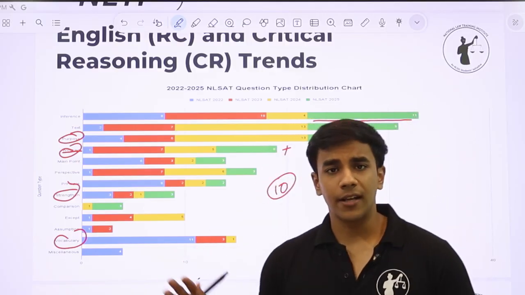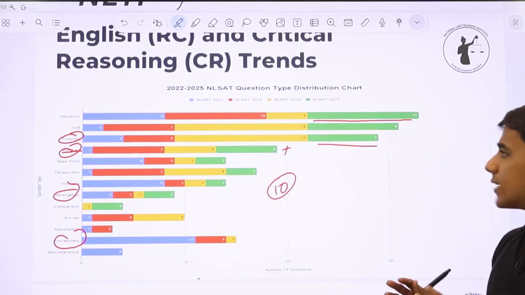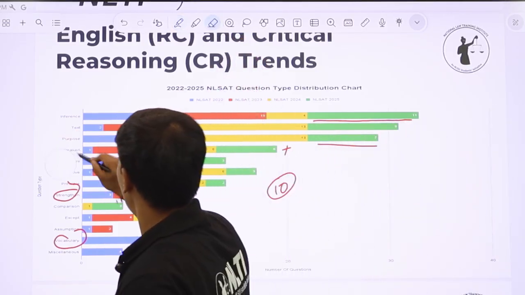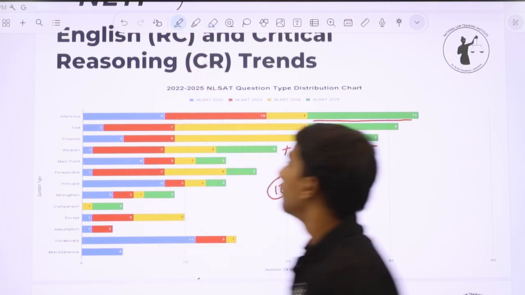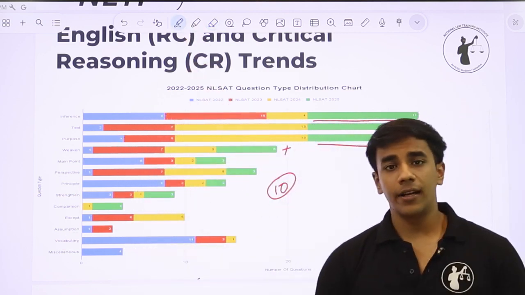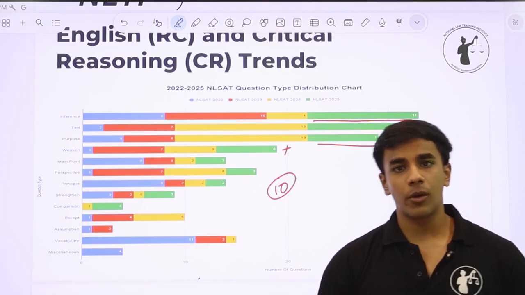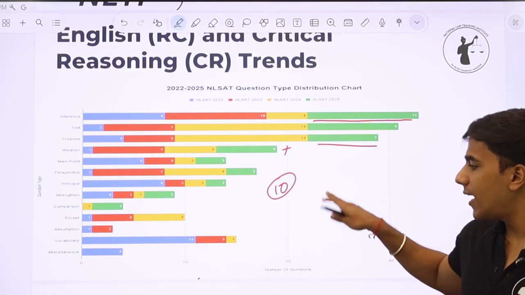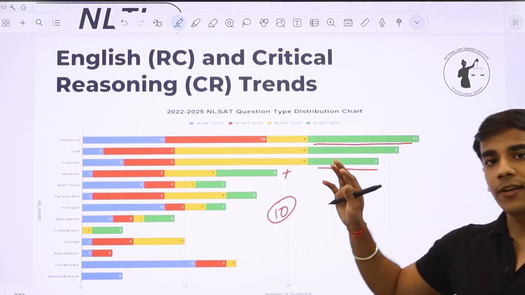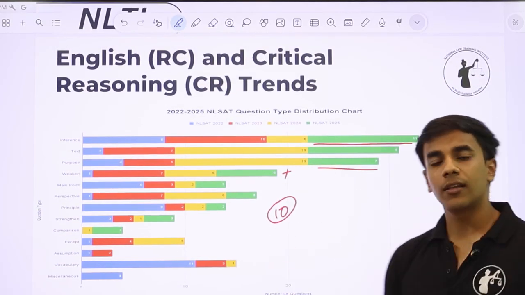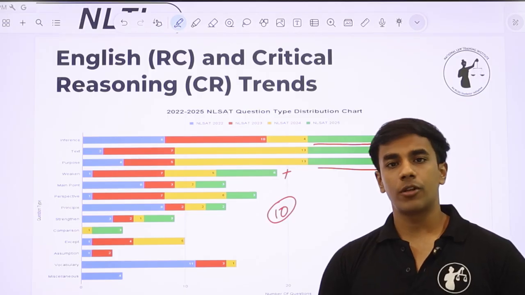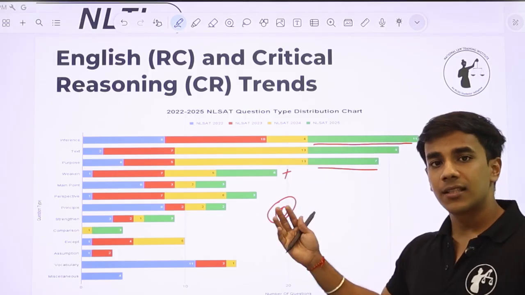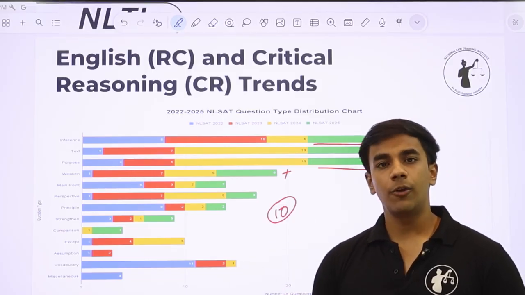You can go through this slide at your own pace. I will move aside a bit so that you can take a screenshot or whatever you want to do with this slide. This becomes very important to identify and understand what type of questions can be asked in NLSAT 2026 also. So this slide has broken down everything in detail: what was asked in NLSAT 22, 23, and what all questions were asked in 24 and 25, broken down into specific question stems.